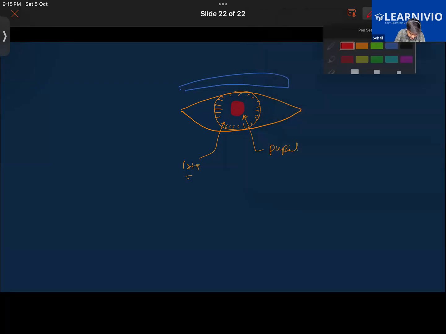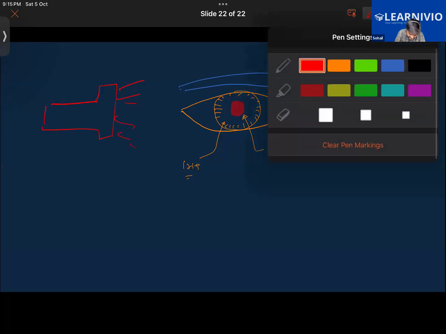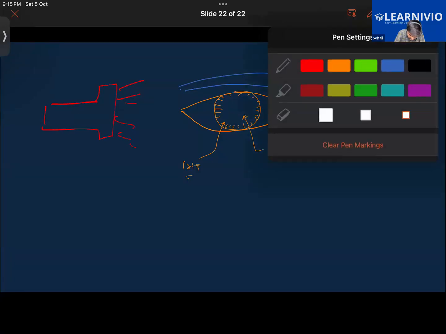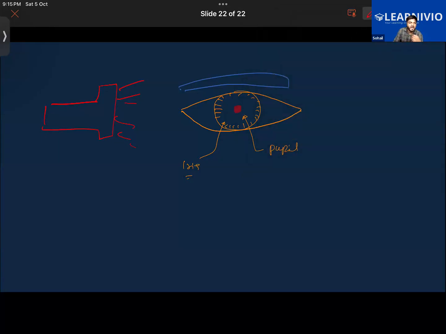Now see, if someone were to flash a torch in front of the eye, the size of the pupil will constrict. It will become smaller. The pupil is the gateway through which light enters our eyes. When our eye is exposed to intense light, our pupil will get smaller, so it will reduce the amount of light entering the eye. But if you enter a dark room, then the pupil size will increase.